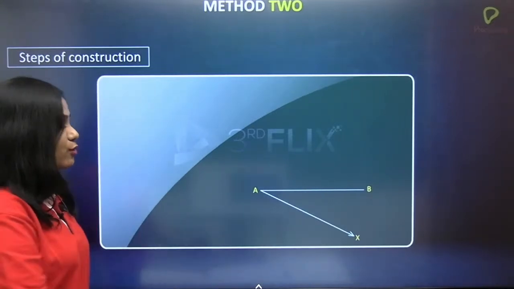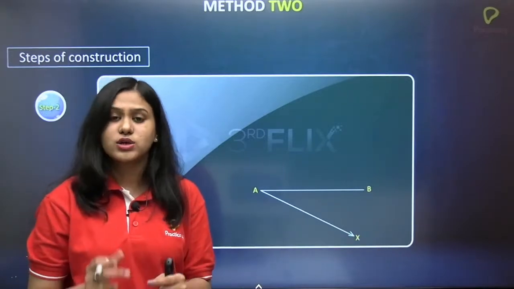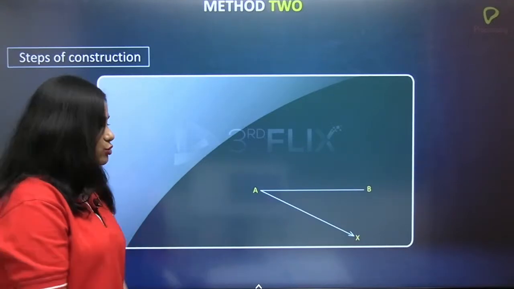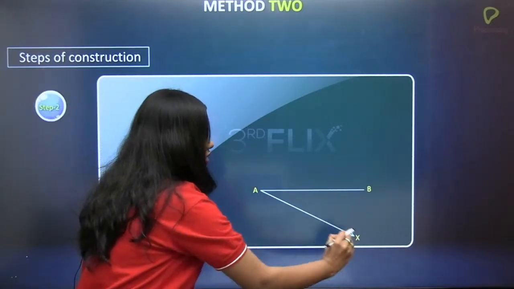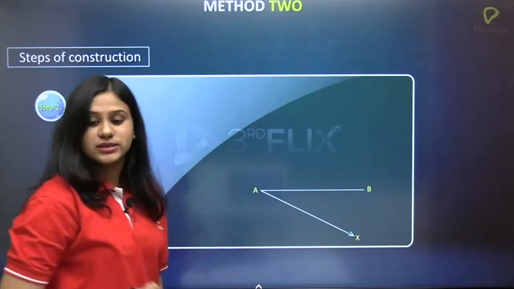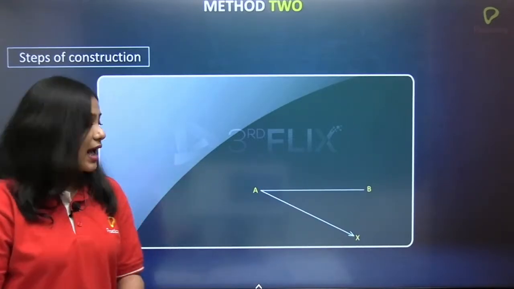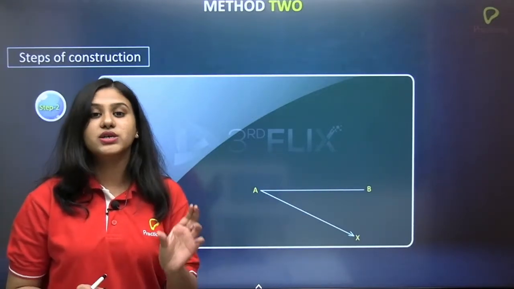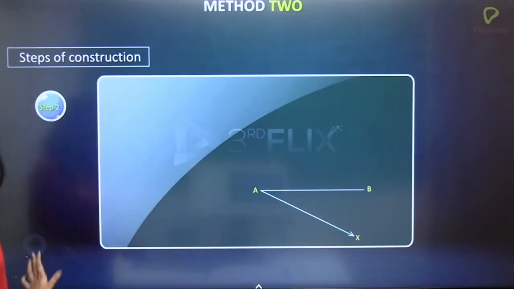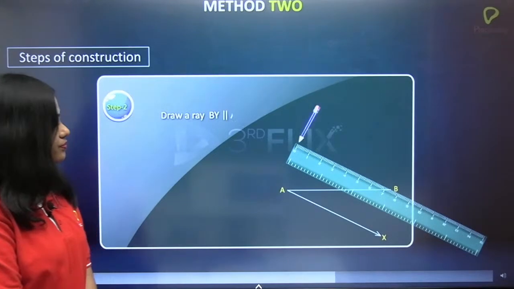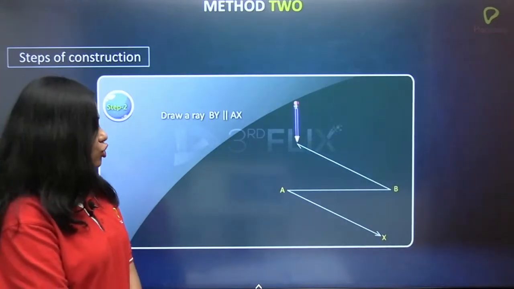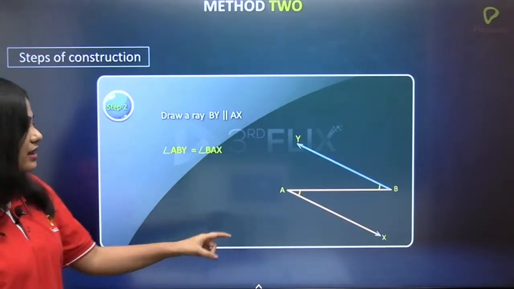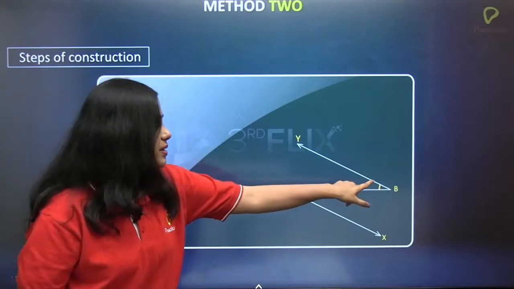Good. So, now, again, AB is the line segment given to us. We have to divide it in the ratio of 2:3. So, in method 2, what are we doing? At point A, we are constructing a ray AX. So, here AX is a ray. Again, make sure that angle BAX is an acute angle. That is, it should be somewhere in between 0 to 90 degrees. Alright, let us continue. Now you have to draw a ray BY which is parallel to ray AX. Okay, again, since it is parallel, this angle will be equal to this angle.